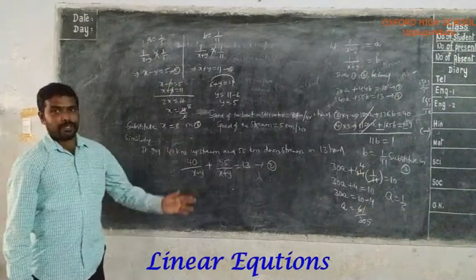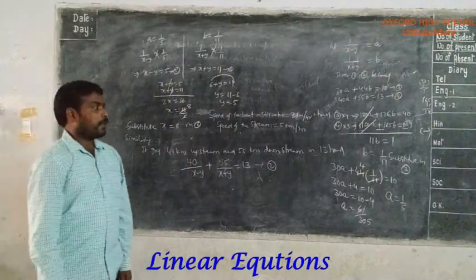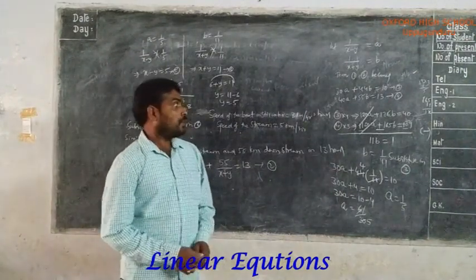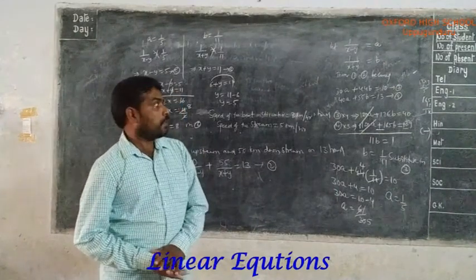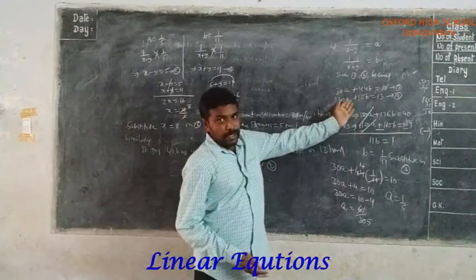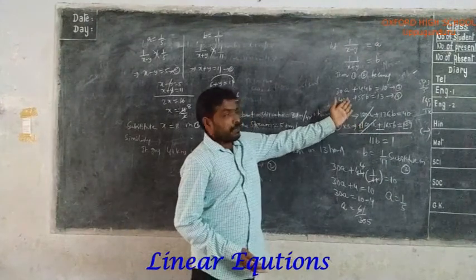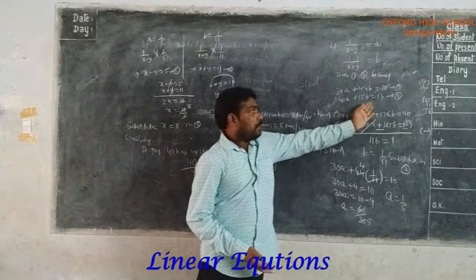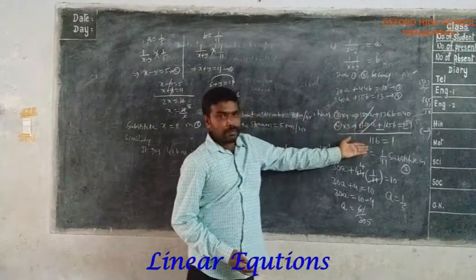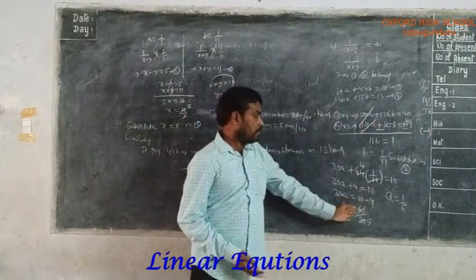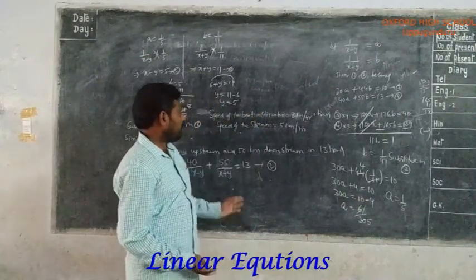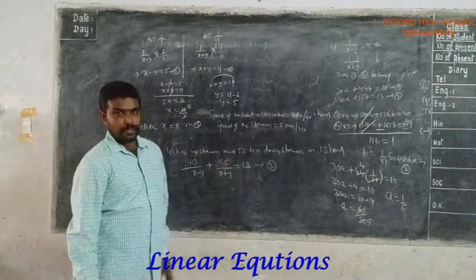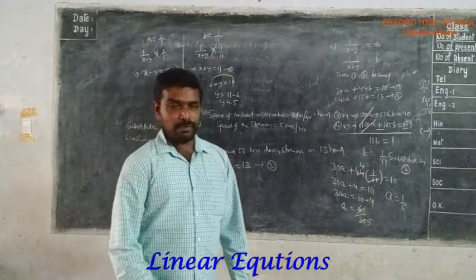First you have to convert the given word problem into a pair of reciprocal equations. After that, you have to convert that pair of reciprocal equations into a pair of linear equations like this. After converting these equations into the form ax plus by plus c, you can solve this by using either the elimination method or the substitution method. You can find the values of a and b. From this you can find the speed of the boat and the speed of the stream. So in this way you can do second Roman first problem.